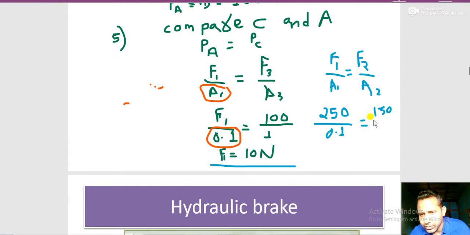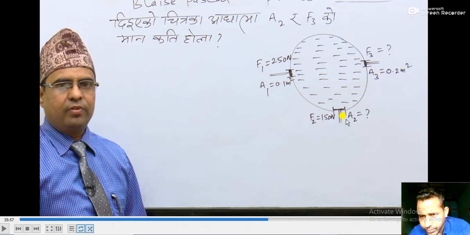Now get the value of A2. From my calculation, I guess you will get 0.05 meter square. In the same way, to find the force over this, just compare these two, 0.02.